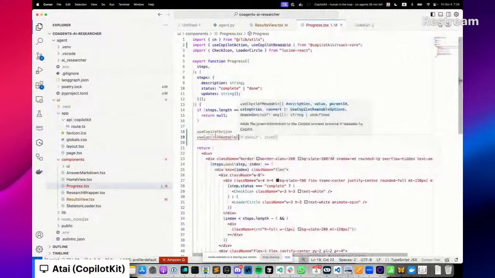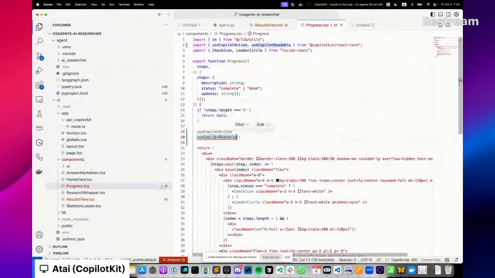Copilot action exposes application actions to the Copilot engine, and Copilot readable provides information from the application to the Copilot system. So both of these things continue to apply.